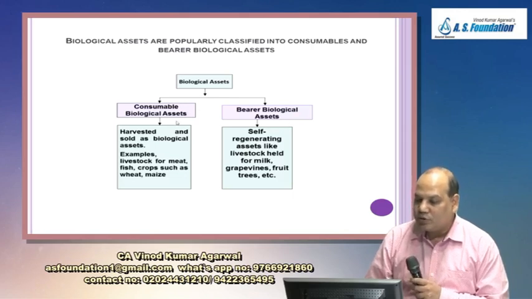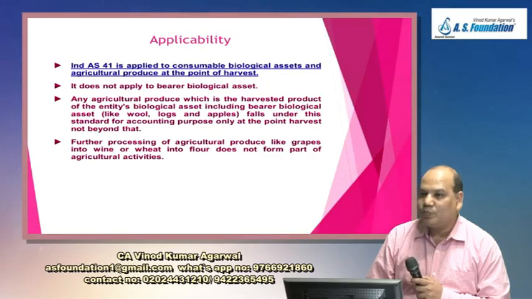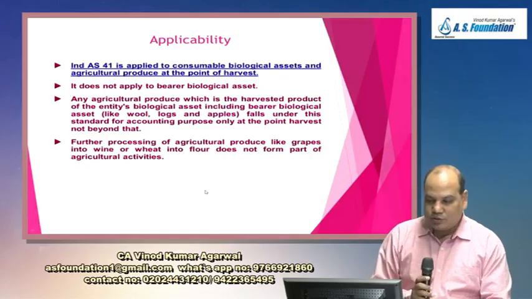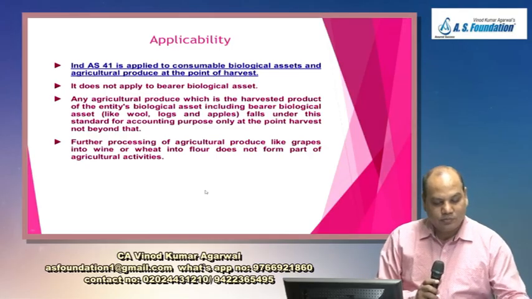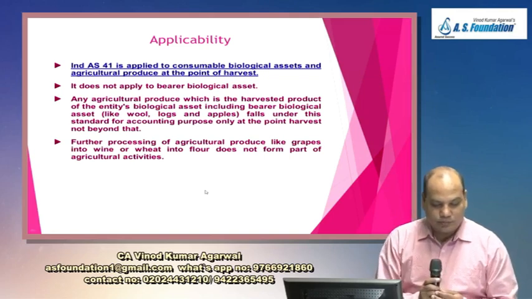But a consumable biological asset will come under this standard. Similarly, the fruits, the vegetables, and the milk that you get out of the bearer biological asset will come under this standard. So accounting of fruit and vegetables up to the point of harvest will be under this standard. Now listen to this applicability carefully, then I am going to ask you some questions.